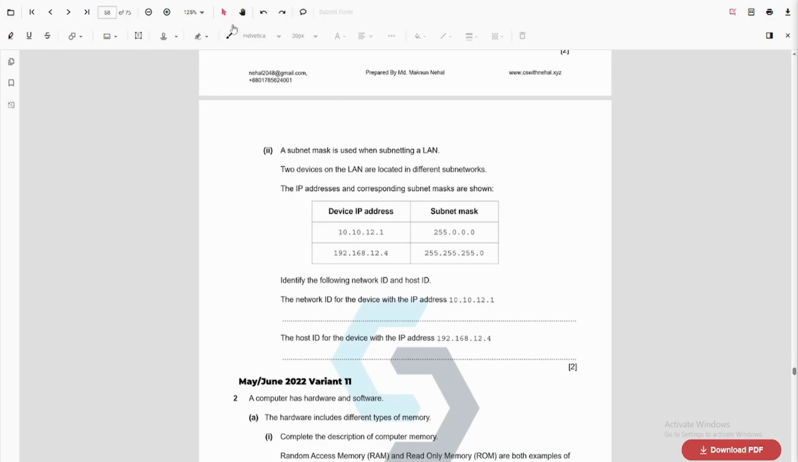So whenever we are given a question of subnetting, this part here will represent the network ID. Alright. So the 255 represents the network ID. So here this part represents the network ID and this part the host ID. So for the second part, the host ID is 4. For the first part, the network ID is 10.